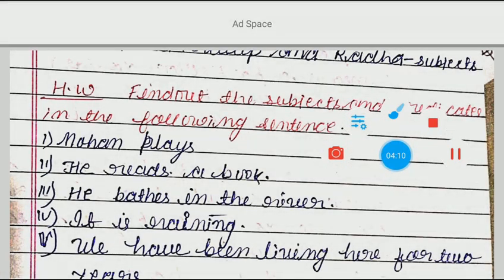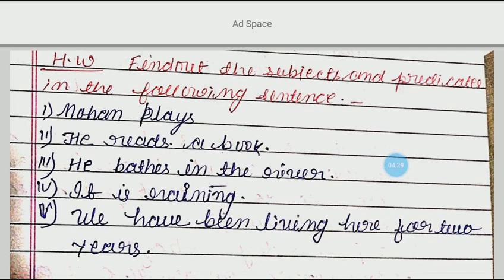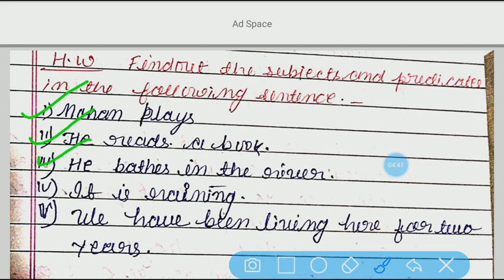See here, based on this taught topic, I am giving you few homework to do it. So you have to find out the subjects and the predicates in the following sentences. So you will do it in your fair English grammar copy. Mohan plays. Here you have to find out what is the subject here and what is the predicate part here. Second sentence, he reads a book. You have to find out the subject and the predicate. Similarly, in third sentence, he bathes in the river. You have to find out the subject and the predicate.